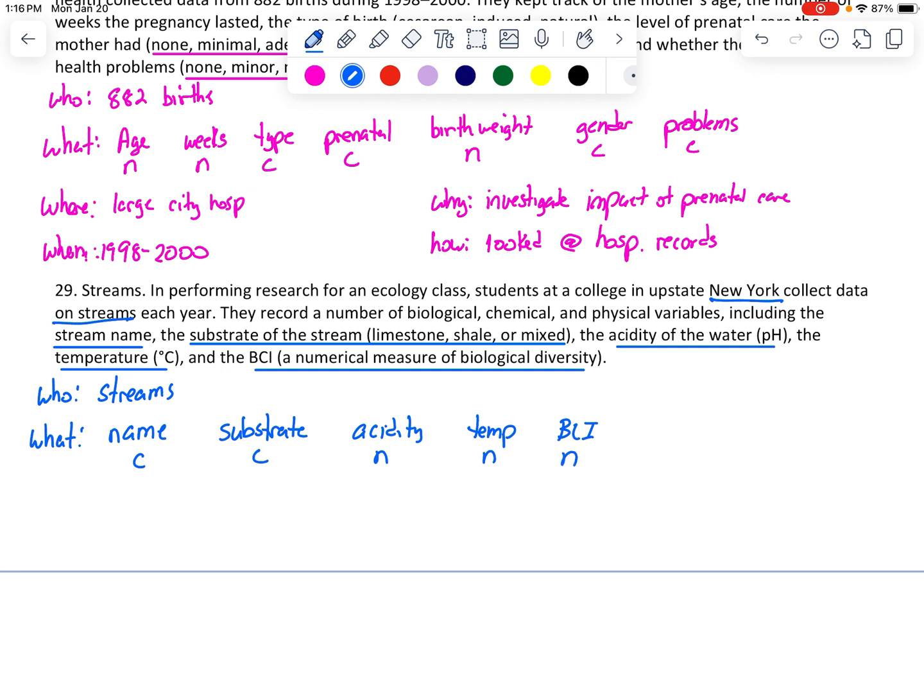So we're going to go with the who, what. Where was upstate New York? Why, who, what, where, when? Wow, that is a horrible W. They do this annually.